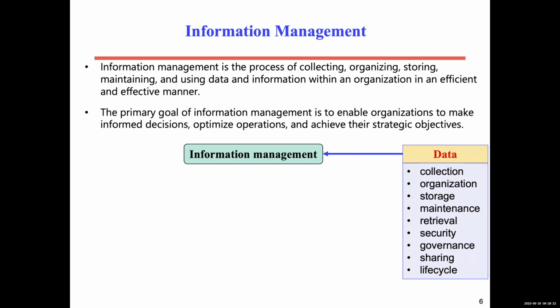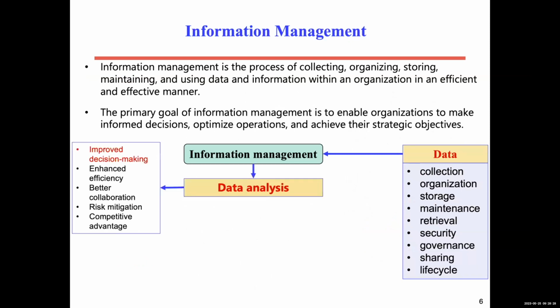With these big issues related to data and information management, the primary goal is to analyze the data, because analysis can improve decision making of organizations and even individuals, enhance the efficiency of running an organization, and enable better collaboration with other organizations or among departments inside the organization itself if they have good management of information. It also brings risk reduction and competitive advantages over other organizations.